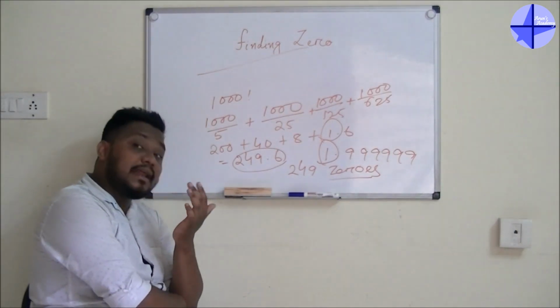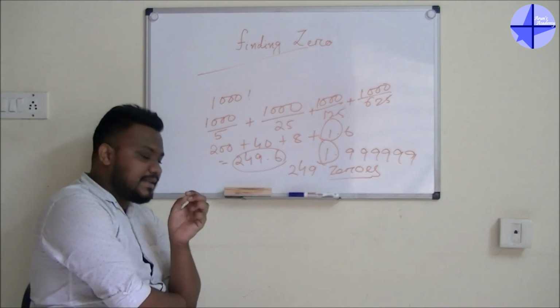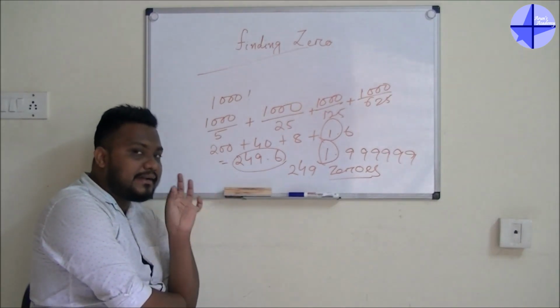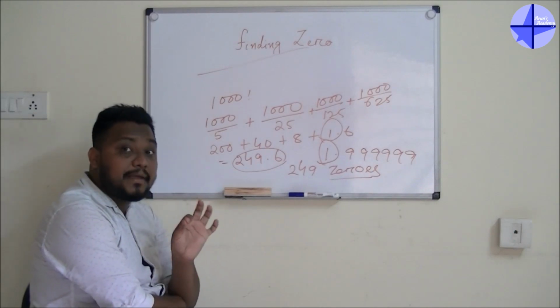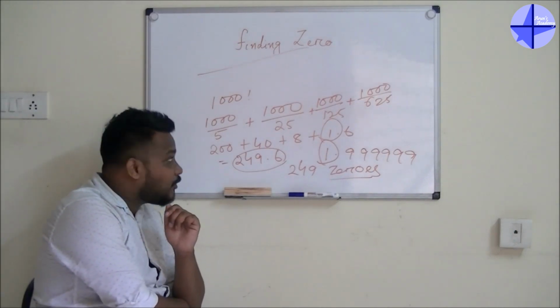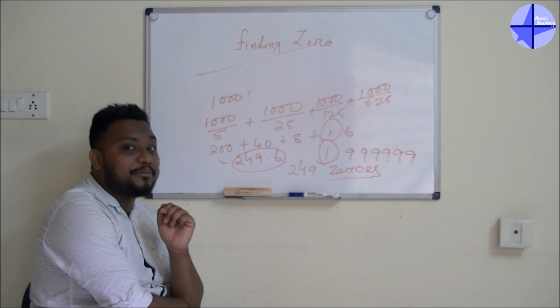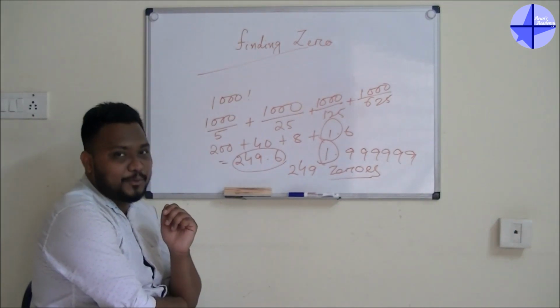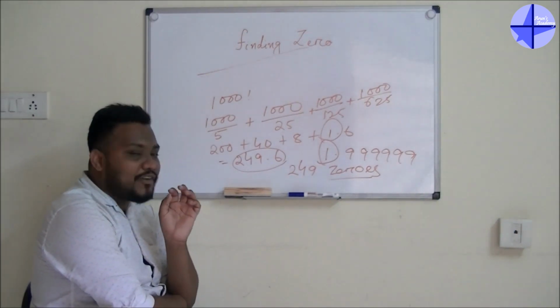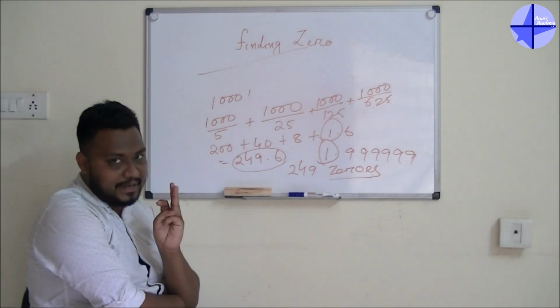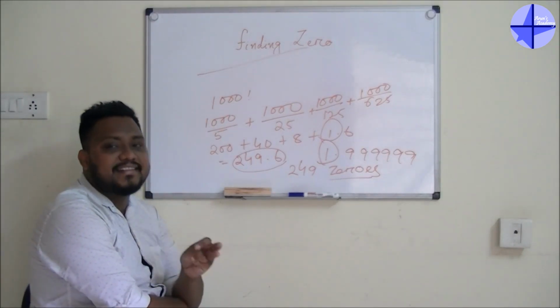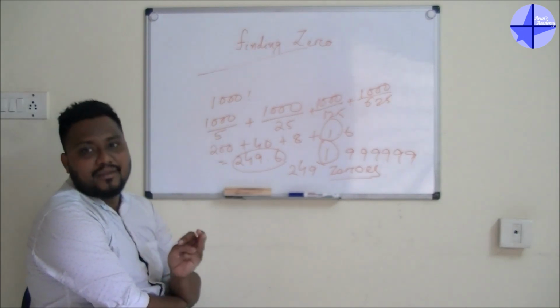But guys, again another question will come. You only told us that 10 is equal to 5 into 2 and we have to search the pair of 5 and 2. But why are you searching only 5? You are not checking for 2. Guys, for any number, the count of 5s you get will always be less than the count of 2s.